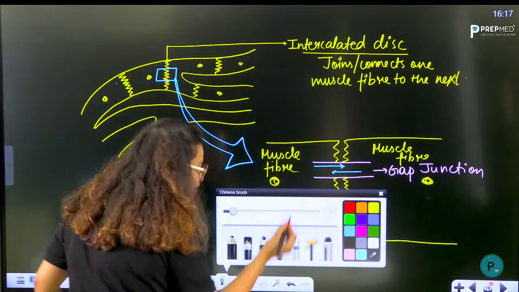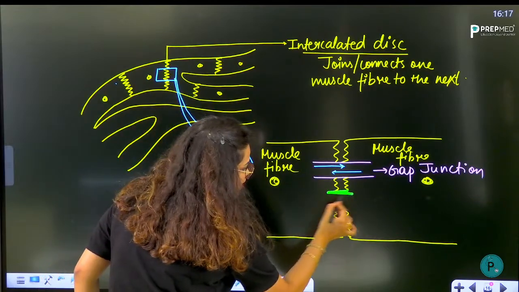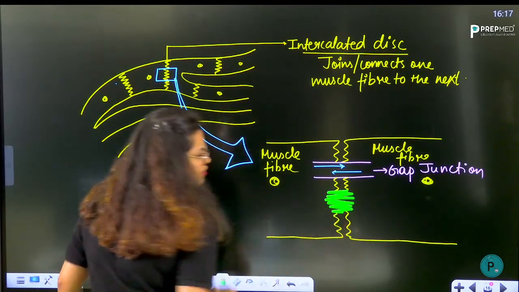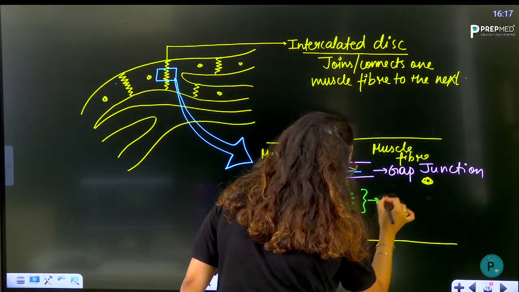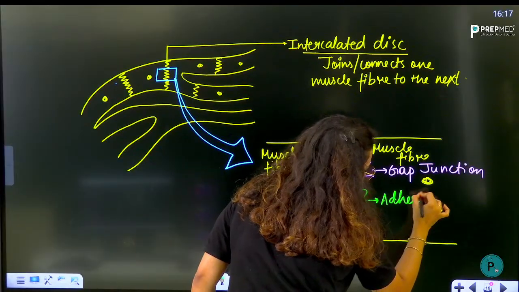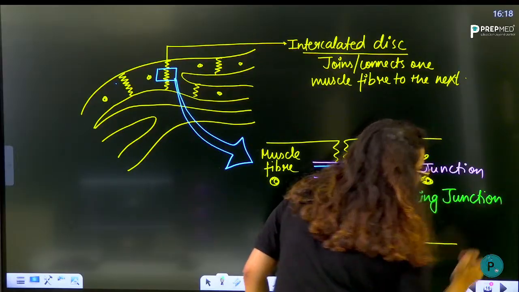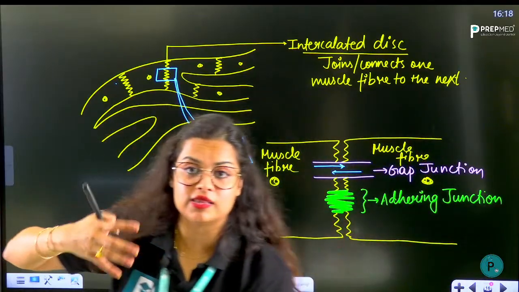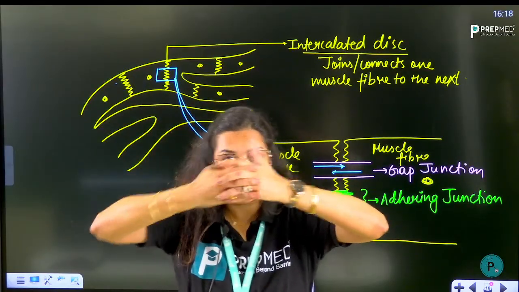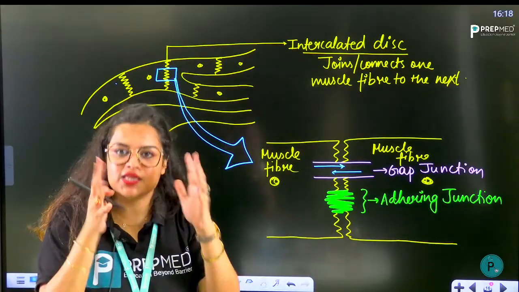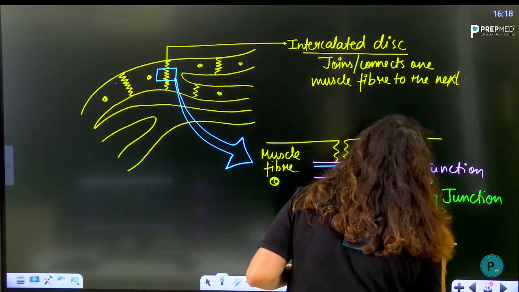Followed by the next thing that you would see in a cardiac muscle fiber in the intercalated disc, this is called the adhering junction. So you would also see adhering junctions, or desmosomes. What are they doing? They are attaching one muscle fiber to the next, tightly. These junctions cement two adjacent cells together, called adhering junctions, also named desmosomes.